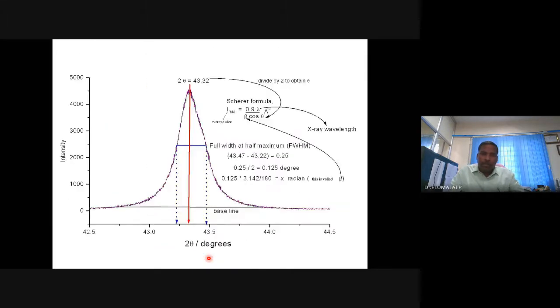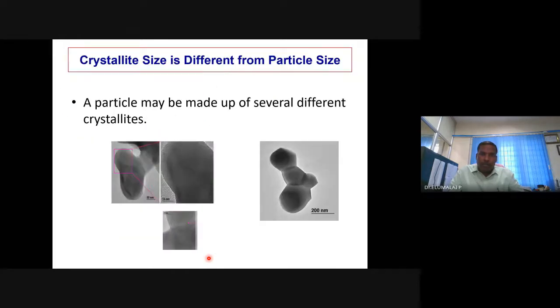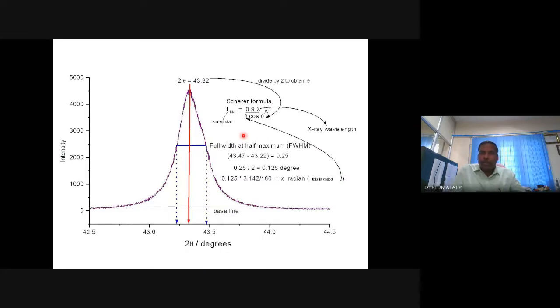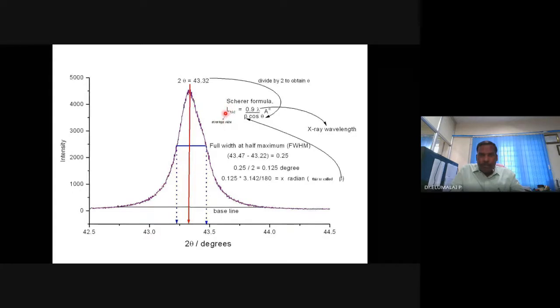Yeah, here. So L is equal to 0.9 lambda divided by beta cos theta. This is the average crystallite size in angstrom. 0.9 is a constant. Lambda is the wavelength of the X-ray that you have used: 1.54 if it is copper, 0.79 if it is molybdenum, etc.